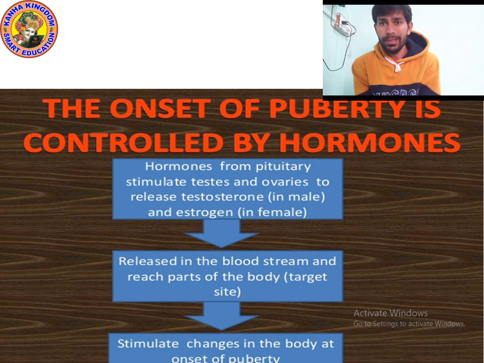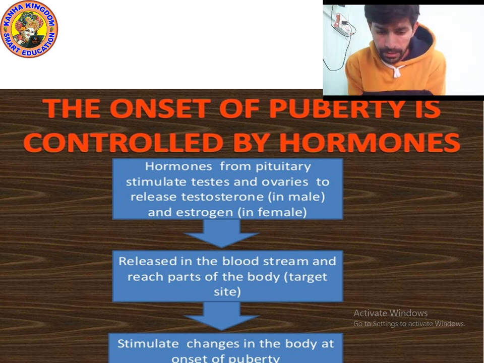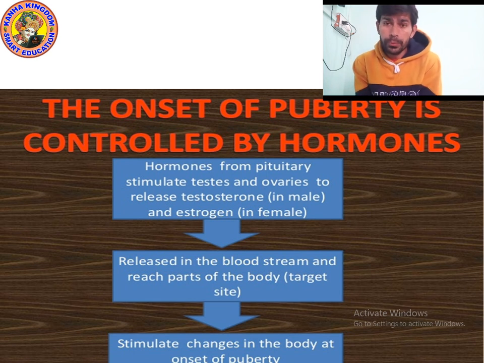Okay, now let's study the onset of puberty, which is controlled by hormones. Hormones control puberty, which means the changes occur due to hormones. As you know, the pituitary gland releases many hormones, and the pituitary gland is a ductless gland, also called an endocrine gland.